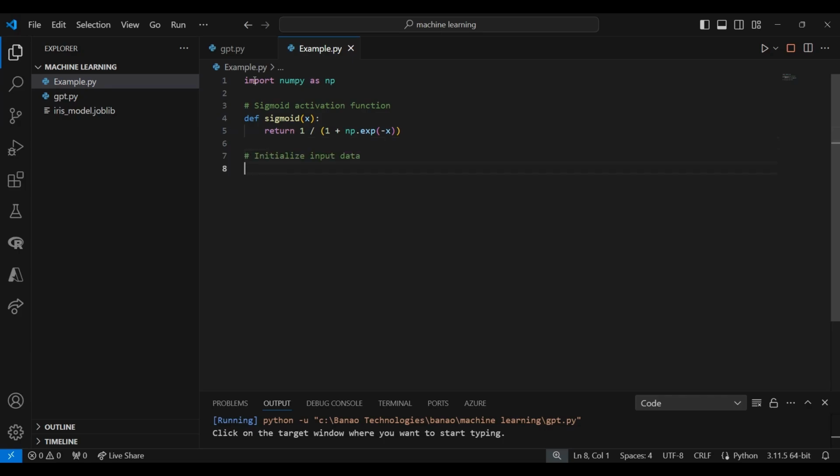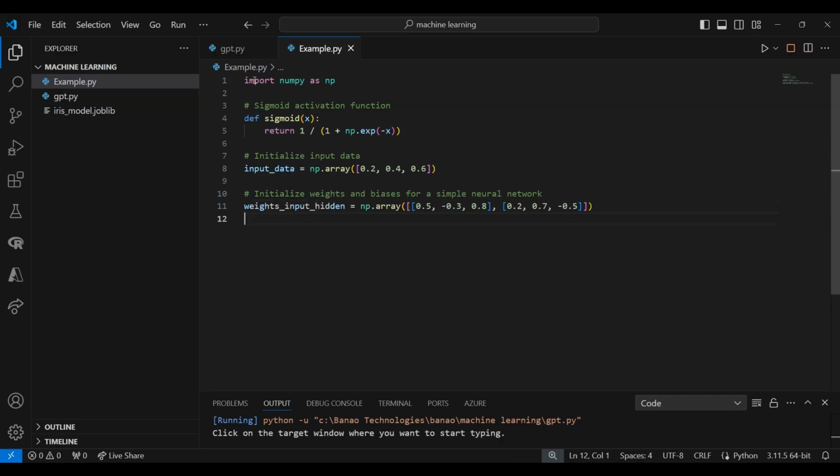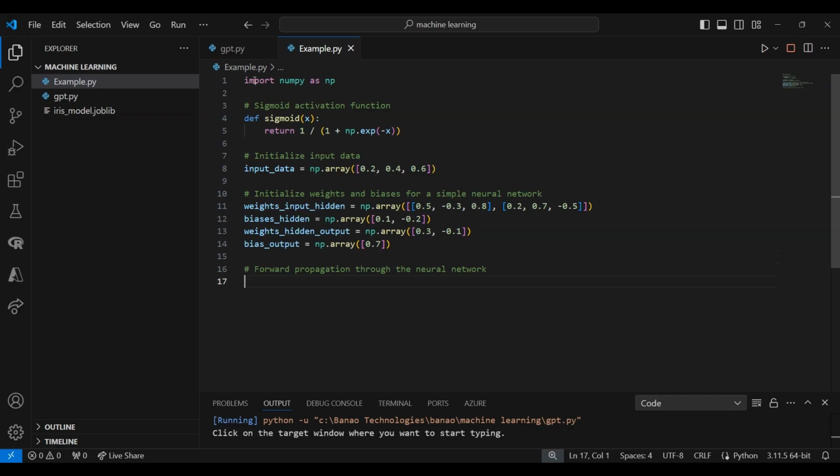2. Input data consisting of three values 0.2, 0.4, 0.6 is initialized. 3. Weights and biases are initialized for the connections between the input and hidden layers, as well as the hidden and output layers. These parameters control how information flows through the network. 4. The forward propagation process starts by calculating the input to the hidden layer through a matrix multiplication of the input data with the corresponding weights, followed by adding the biases and applying the sigmoid activation function to obtain the output of the hidden layer.